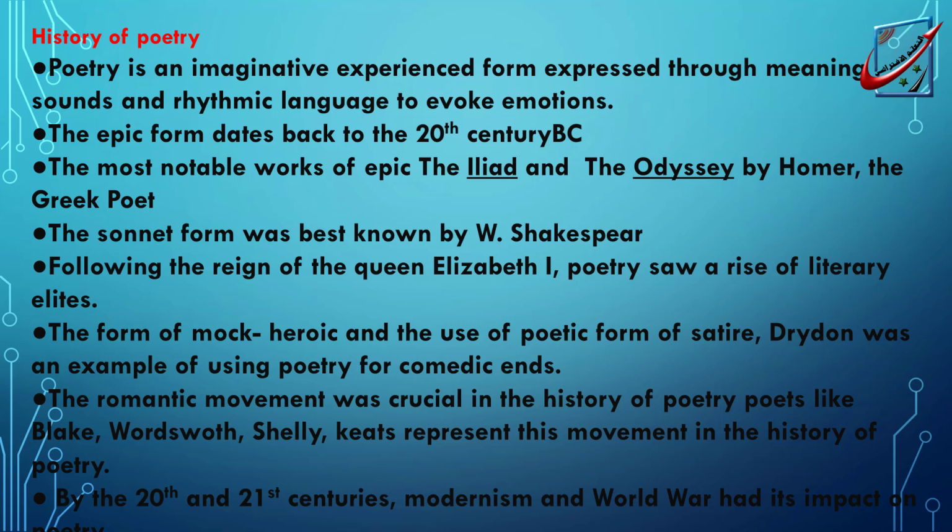The Romantic movement was crucial. It was a crucial point in literature as well as in poetry. In the history of poetry, poets like Blake, William Wordsworth, Shelley, and Keats represent this movement. For sure, by the end of the 20th century and in the 21st century, modernism and the world wars had their impact on poetry too. Well, dear students, these were the main ideas of the text.